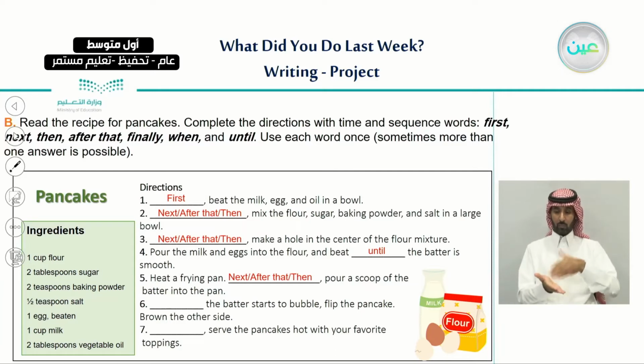So here, as we said, we can use these 3 sequence words, only one of them, of course, but we can use them more than one time in these directions.